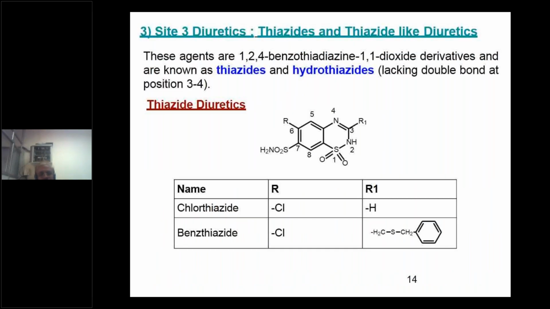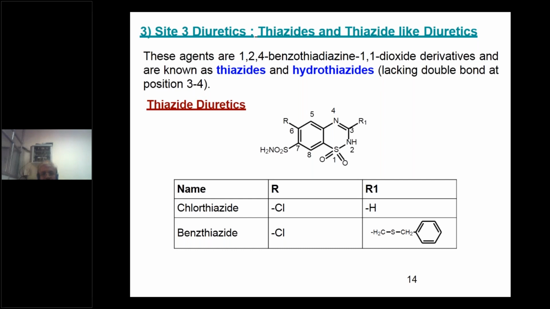Now we'll go to the next, that is site 3 diuretics. They are called by another name, thiazides or thiazide-like diuretics. These agents are 1,2,4-benzothiazine 1,1-dioxide derivatives.